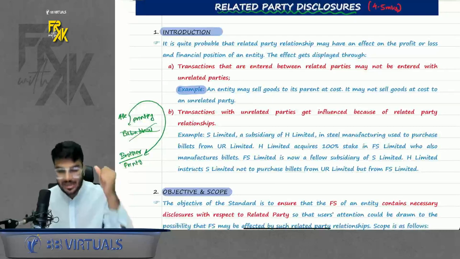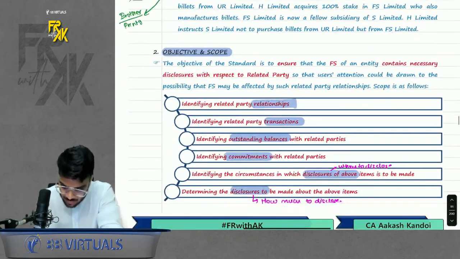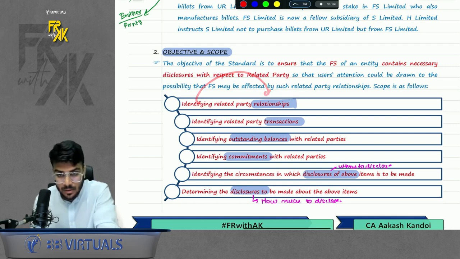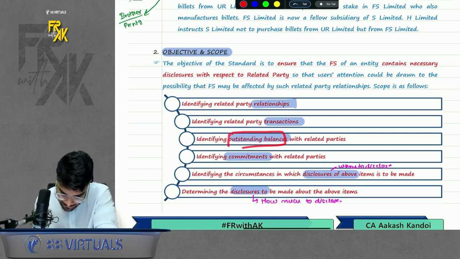Okay, chalo. So let's start the revision in 3, 2, 1 and go. First of all, introduction not very relevant, scope. So basically, what are we going to discuss here? First, we will discuss the relationships. Then we will discuss transactions between them, then outstanding balances, then commitments, then when to disclose the relationships and how much to disclose about them.